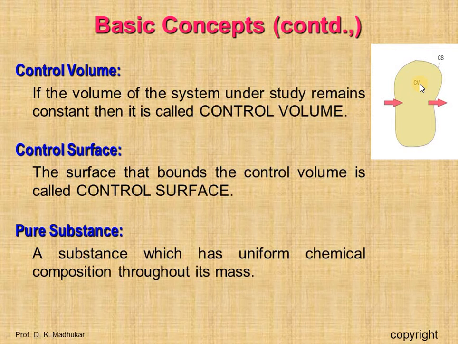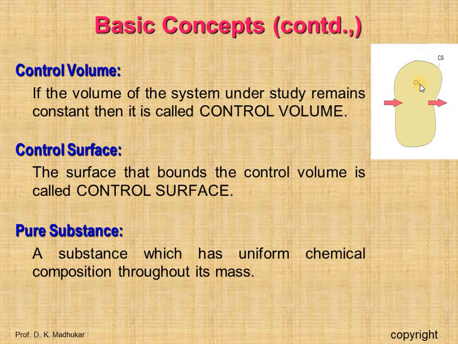Now, pure substances. What is a pure substance? A substance which has uniform chemical composition throughout its mass is known as a pure substance. It is homogeneous and of invariable chemical composition, even though there is a change of phases.